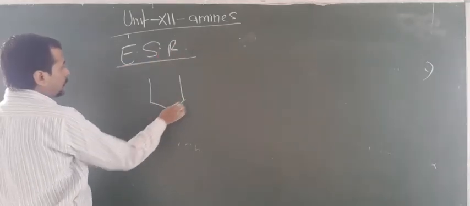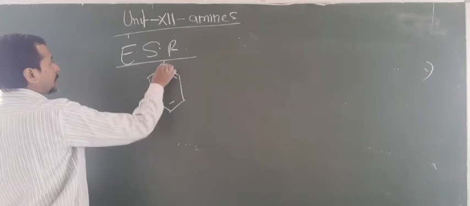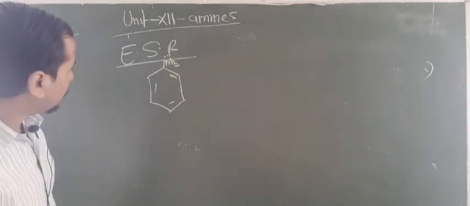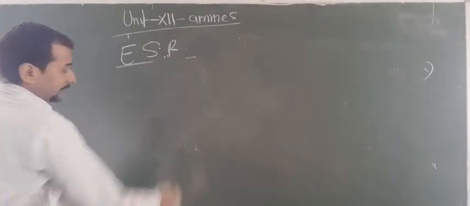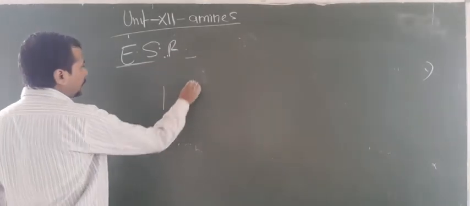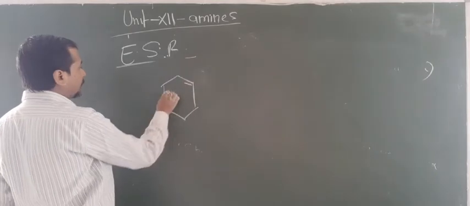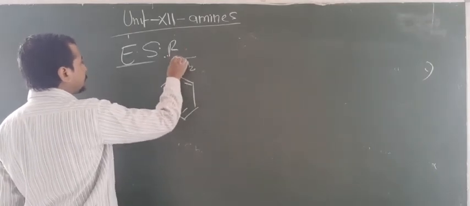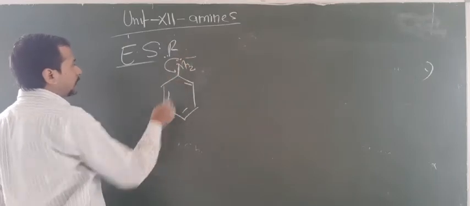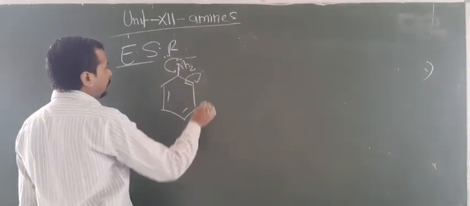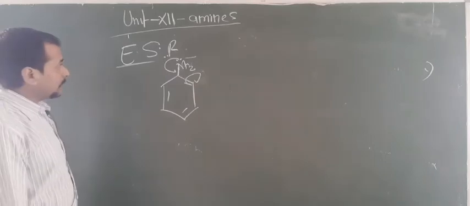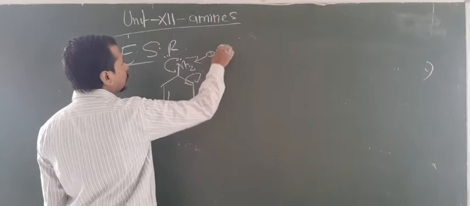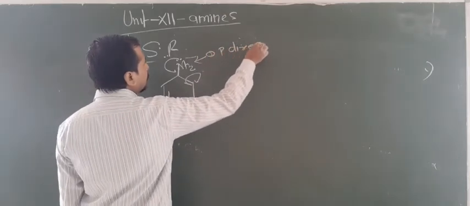So you have to know that the ring attached with NH2 has one lone pair. In that condition, what happens? These lone pairs move into the ring, and that's why the electron density increases. Look here, this is an electron pair donor. Now this will move here, so that's why the NH2 group is ortho para director. So this group is ortho para director.